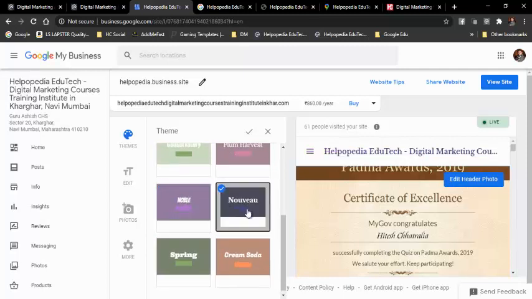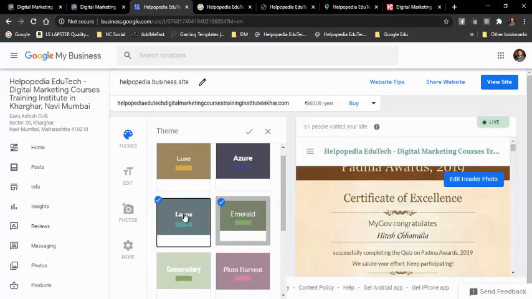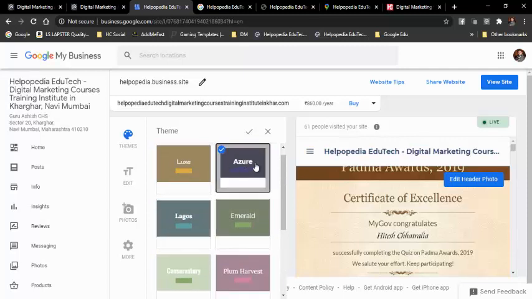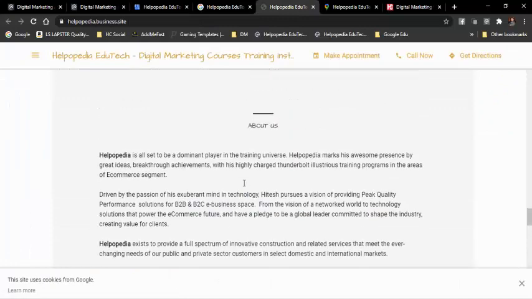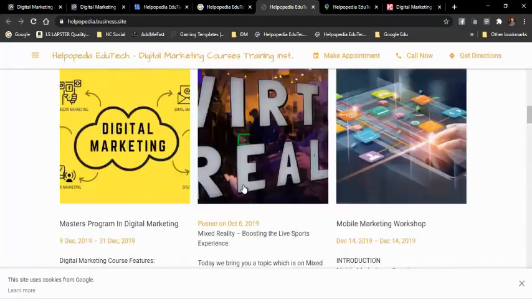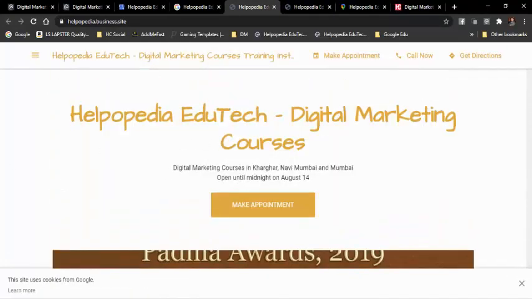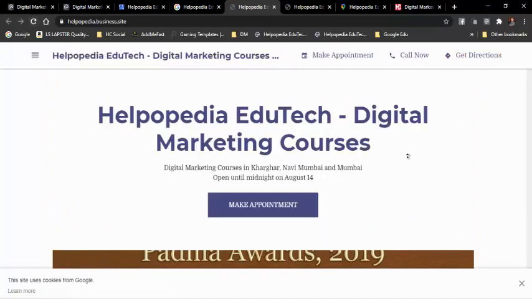Okay, so this is fine. So that's it. I'll just click on OK. So now this has changed. Now if I just click on refresh, it will automatically update. See, the initial thing was like this. Now I'll just refresh this page, and now you can see it has changed. So like this, we can add the basic information. So that's it over here.